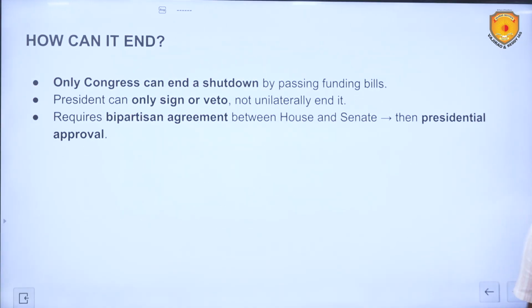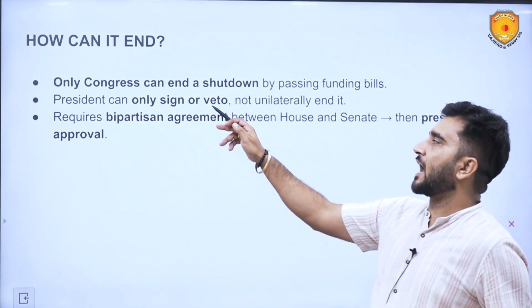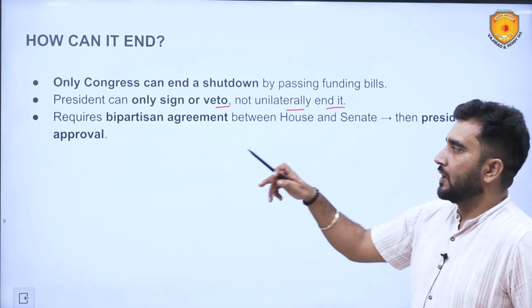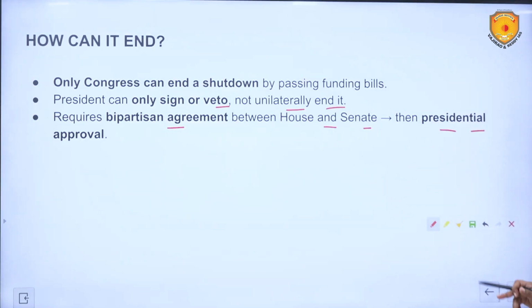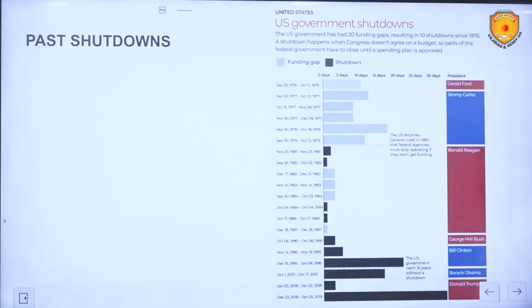How can it end? Only Congress can end a shutdown by passing funding bills. And for passing funding bills, the Democrats and the Republicans will have to come to some common ground. The President can only sign or veto, not unilaterally end it. It requires bipartisan agreement between the House and Senate, then presidential approval. Bipartisan agreement means this agreement has to be passed in both houses.